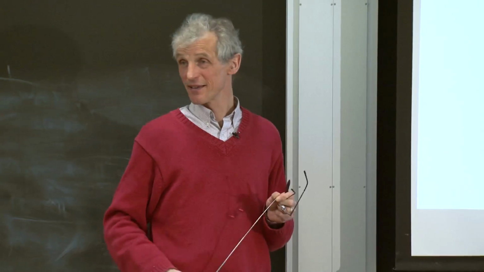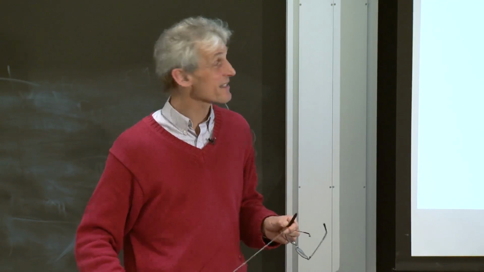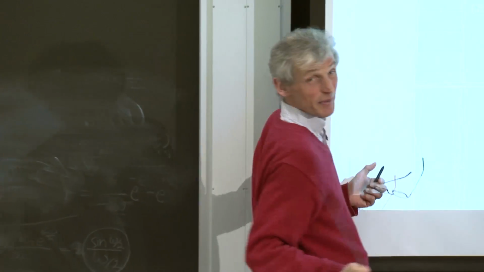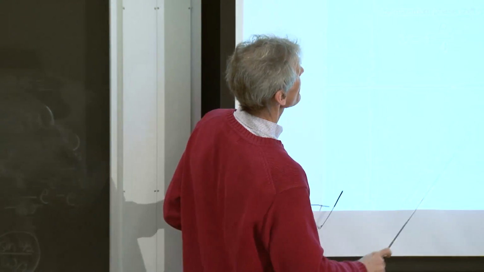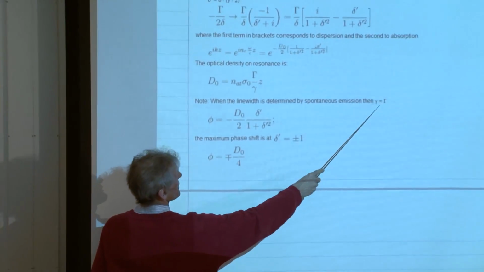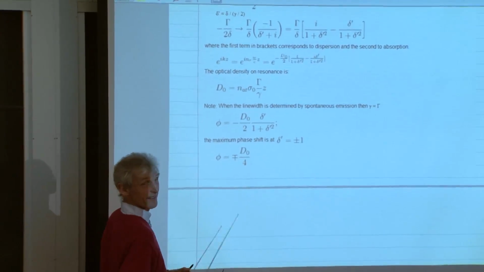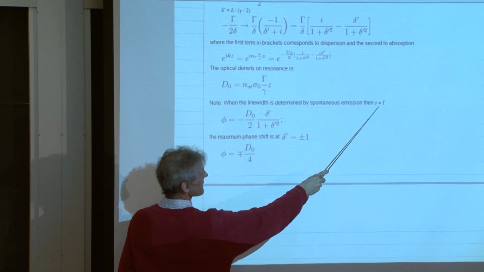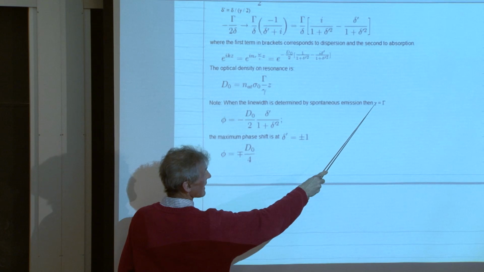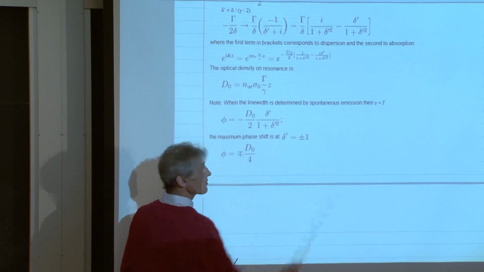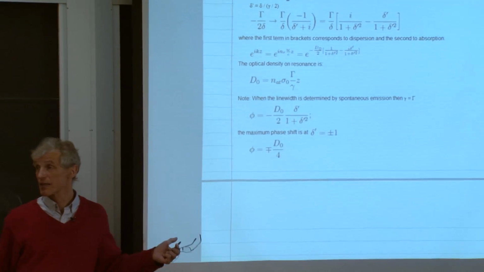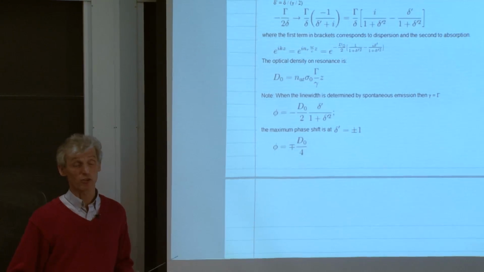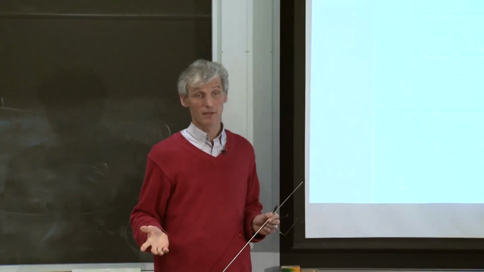The only non-trivial thing here, and that's what we will discuss later in this course, is that in order to get the final result which you may want to use in analyzing your data, you have to set the damping of the harmonic oscillator equal to this gamma parameter. And that's something I cannot tell you without talking about spontaneous emission.